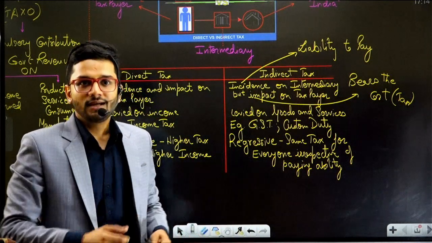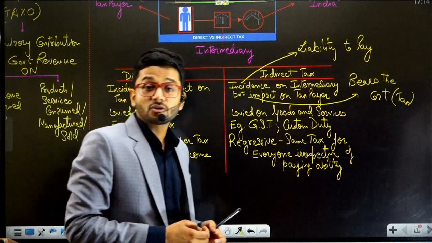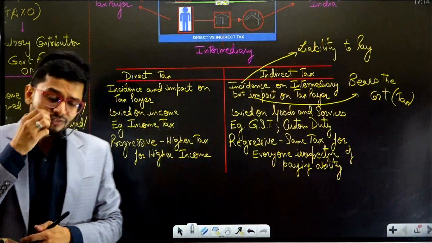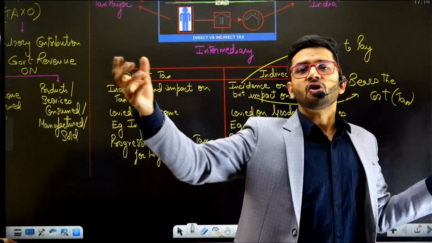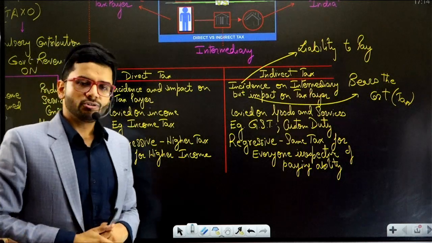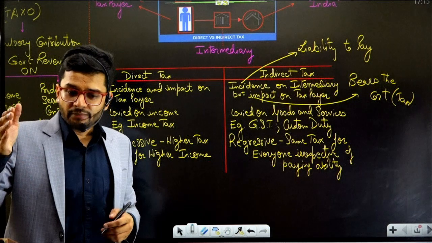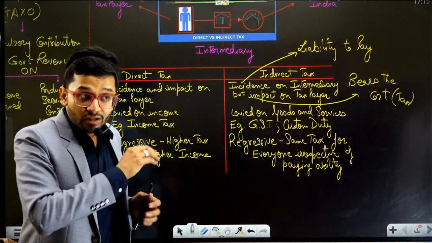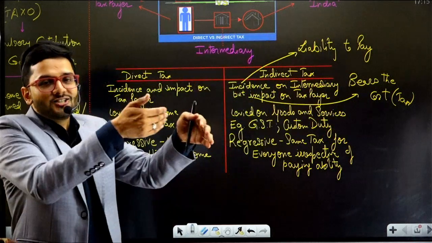So after 2000, the quest for having one nation, one tax in case of indirect taxation increased to a very large extent because of the advent of MNCs, global giants like Oracle, Microsoft, SAP, Google. All these global giants came to India for establishing their business, and as a measure of ease of doing business, our government was committed to waive off the lacunas which were there in the erstwhile system, and that is when GST was introduced.